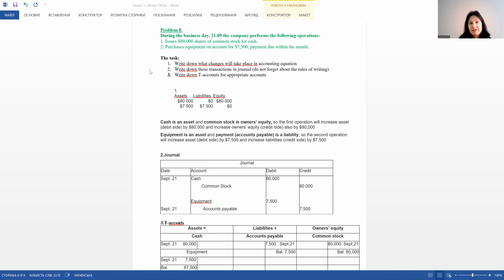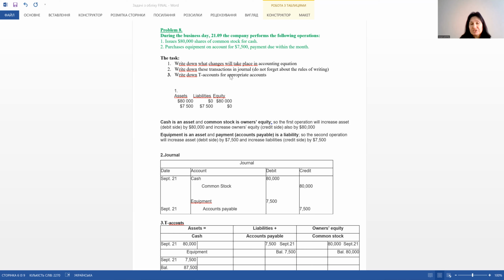Let's start with the first problem that was connected with the accounting equation. Write down transactions in a journal and write down T accounts.